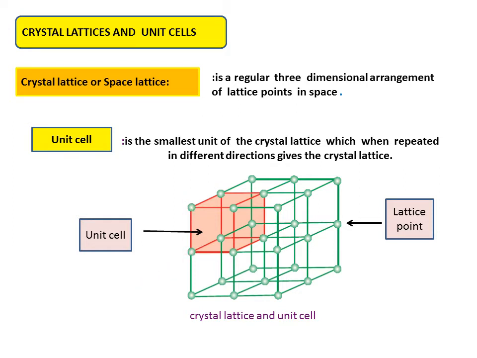I hope you have understood what a crystal lattice is and what a unit cell is. The crystal lattice you can imagine as a big crystal. A lattice point you can imagine as a position in the crystal lattice on which the constituent particles are present. And the unit cell, dear student, is the smallest portion of the big crystal or crystal lattice, which when repeated will form the crystal lattice. I hope you have understood this, dear students. Let us go to the next slide.